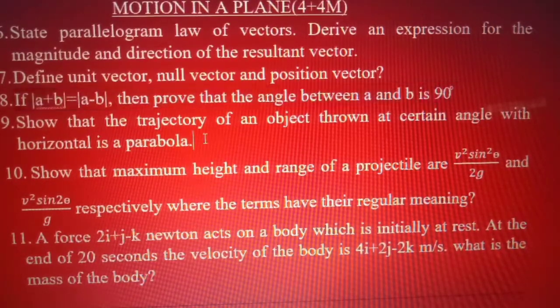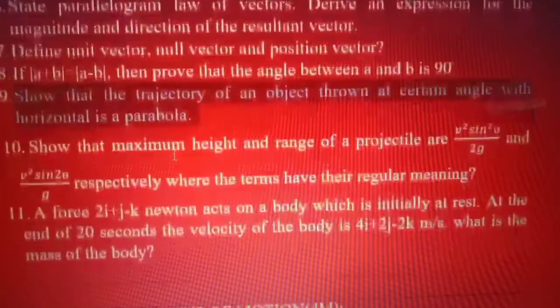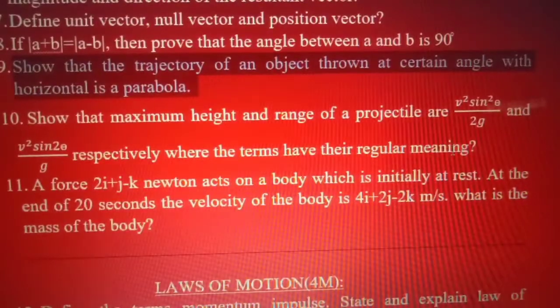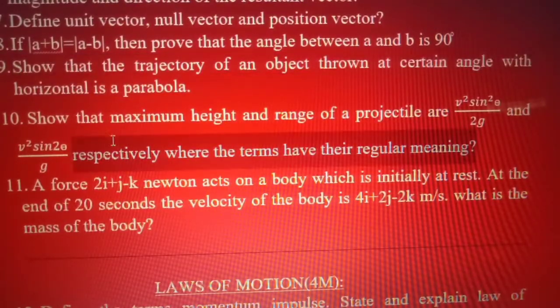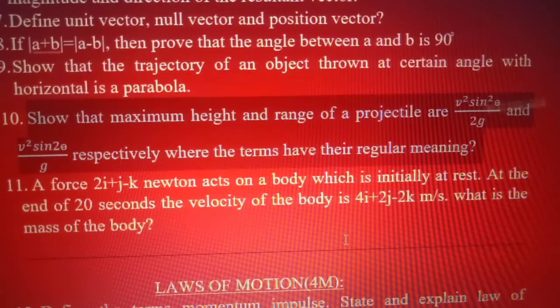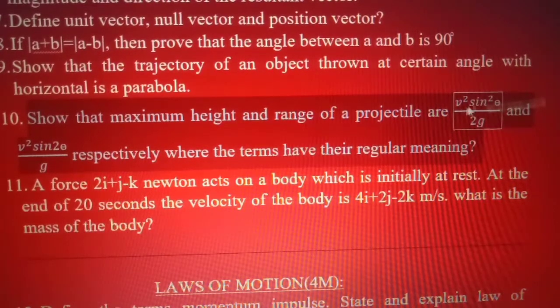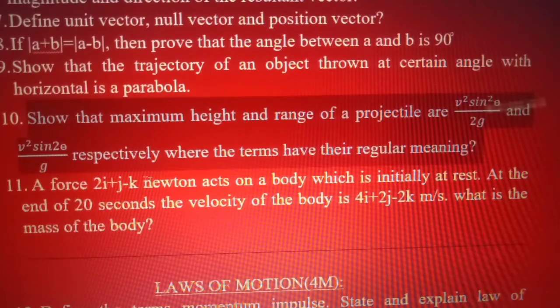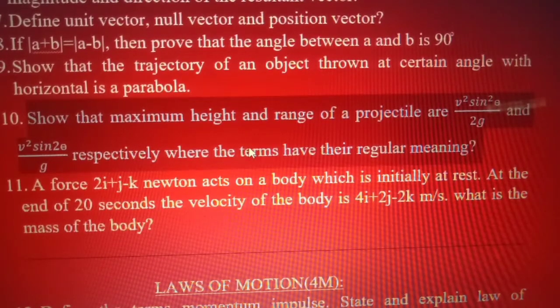And the next question is, show that the trajectory of an object thrown at certain angle with horizontal is a parabola. And next one is, show that the maximum height and range of a projectile are v square sin square theta by 2g and v square sin 2 theta by g respectively, where the terms have their regular meaning.